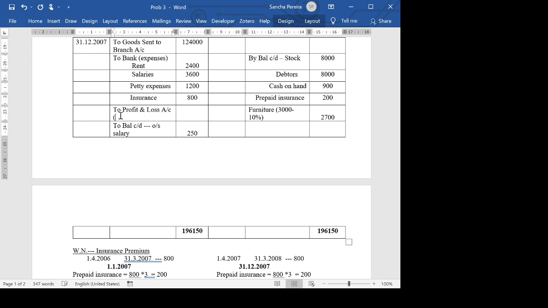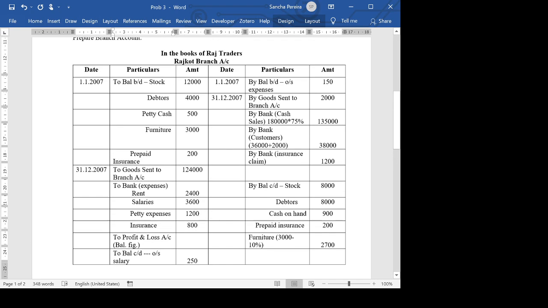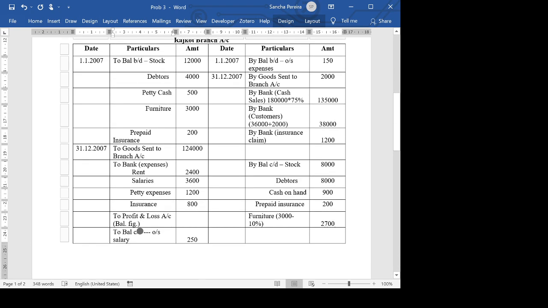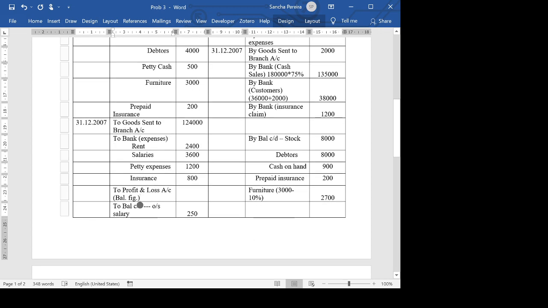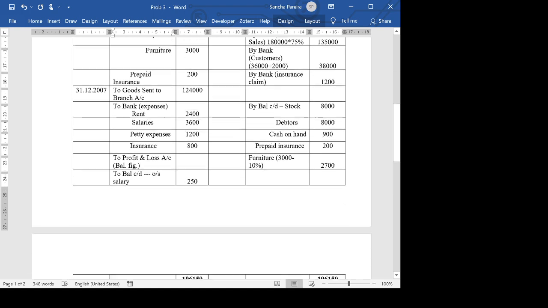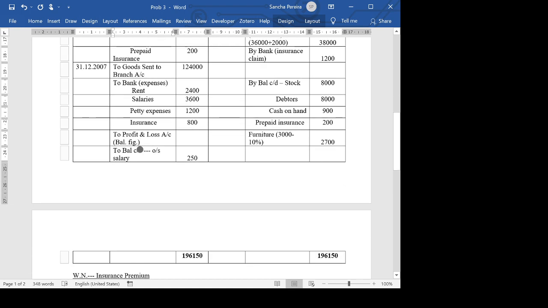the balancing figure, which will be 1,96,150 minus 16,500, 19,500 minus 1,24,200 minus 6,000, 7,200 minus 1,050. Yes, it's 44,200. Thanks, Nigel. So this is actually a profit because in the profit and loss account, it's going to come on the credit side.